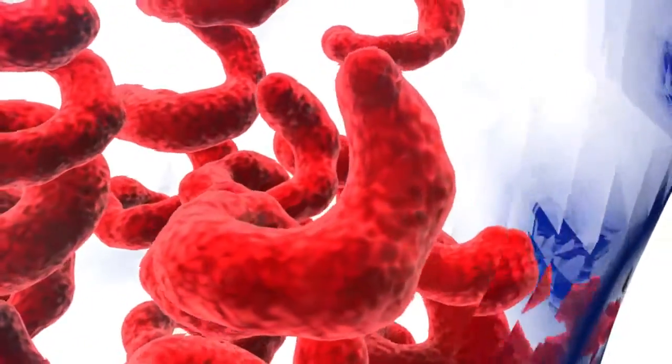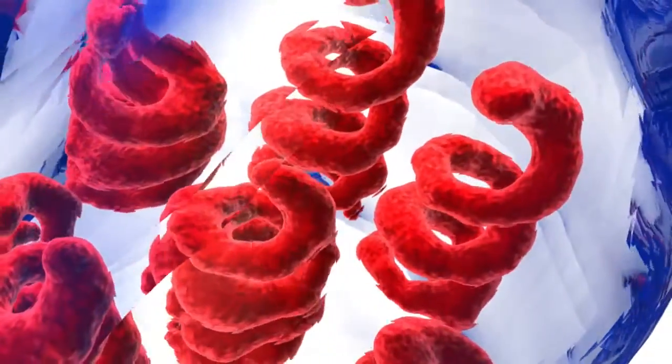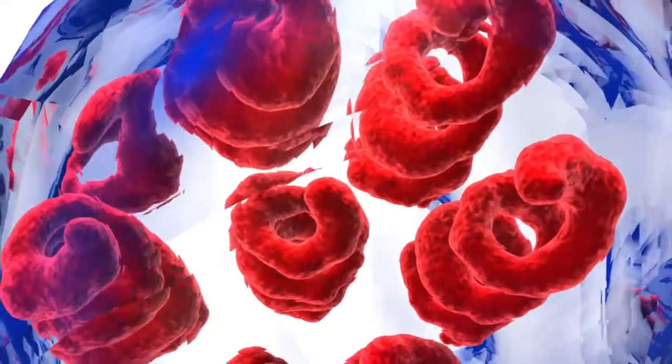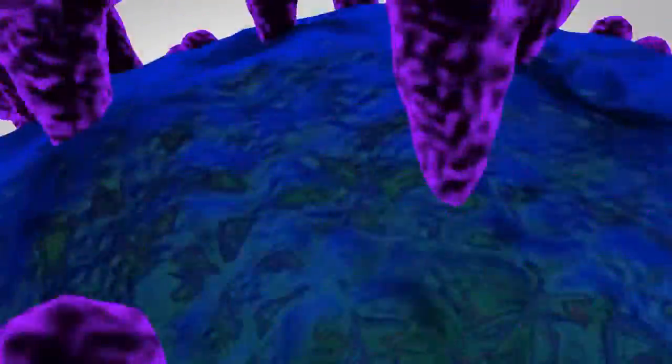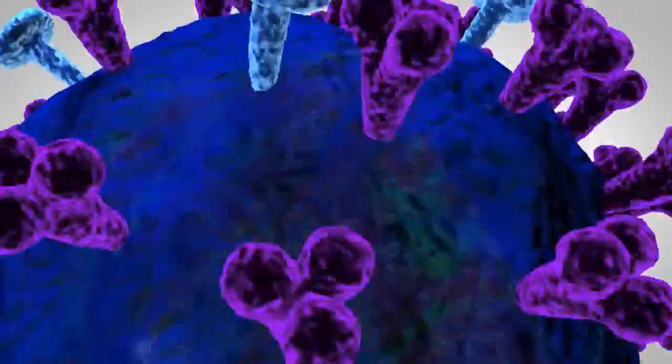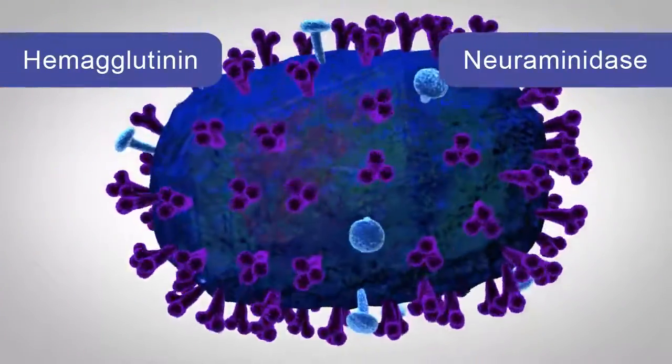The heart of a flu virus has 8 string-like segments called RNA. These are the genes that encode parts of the virus. Around the RNA are different proteins. The proteins involved in drift are called hemagglutinin and neuraminidase. Scientists call them HA and NA.